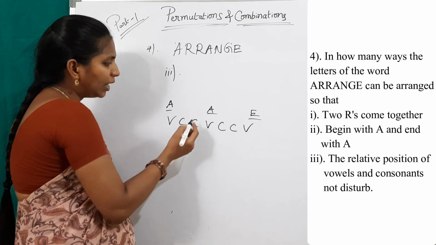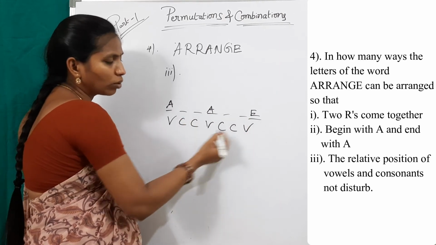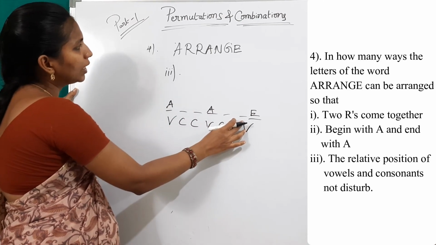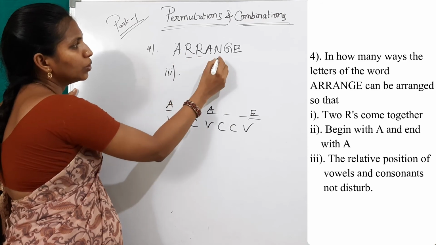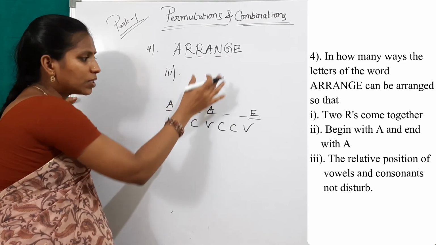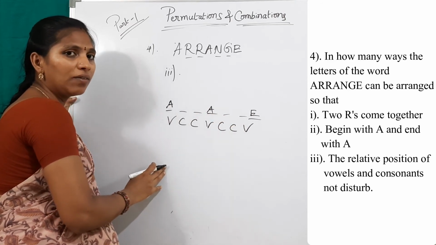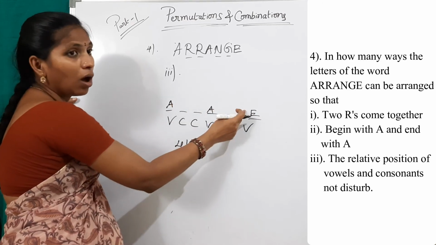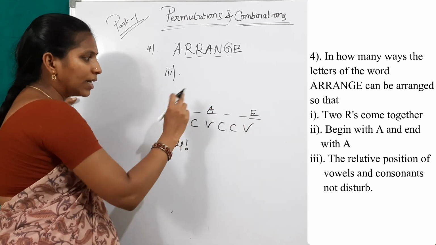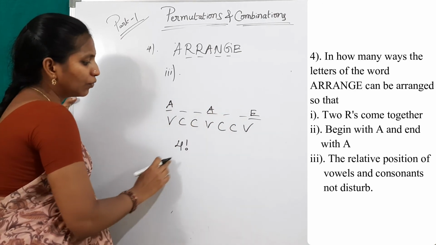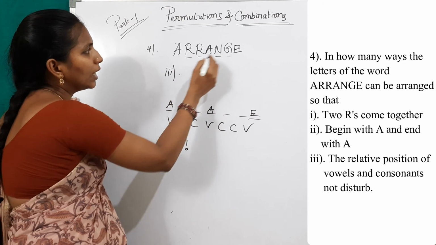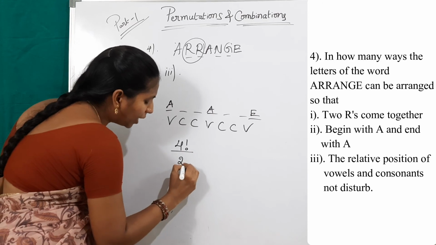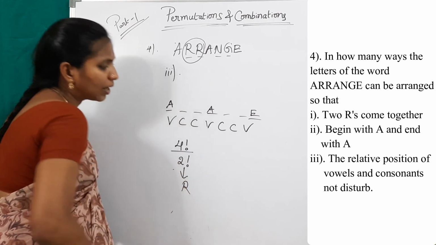Vowels are fixed and the remaining blanks are 1, 2, 3, 4. How many blanks? 4 blanks. In these 4 blanks, what are the letters? Consonants. These 4 consonants are placed in these 4 blanks in how many ways? 4 factorial ways, because R, N, G or N, G, R or G, N, R, like that. In these 4 letters, R is repeated. How many times? 2 times. So at the denominator write 2 factorial. This is for letter R.